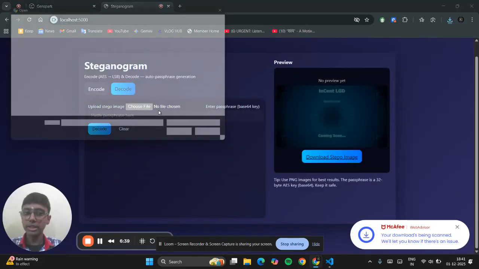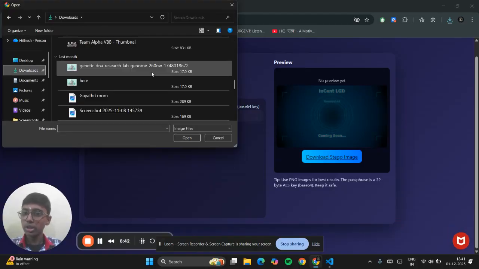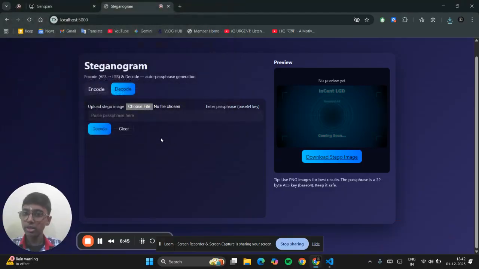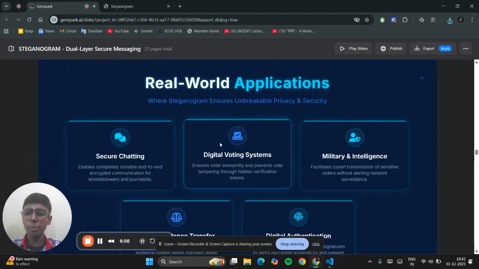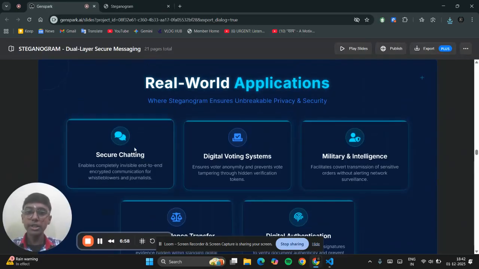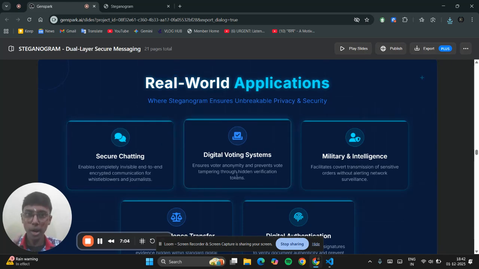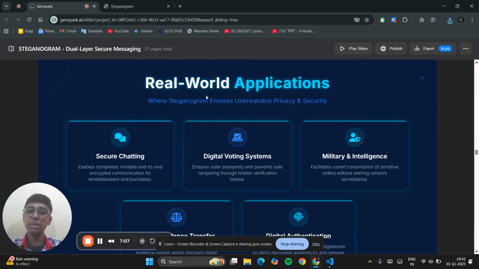Now we have to choose the file that we have encoded, which is right here. After this, we paste the passphrase, and when we click on decode, we get the message. But now you may ask: how can we copy and paste those passphrases each and every time? When I create this in applications such as secure chatting or a digital voting system, all those passphrases will be stored in a secured database system such as Supabase. For every message or every vote, such a passphrase will be stored in Supabase and retrieved automatically based on messages. So this ensures further security.